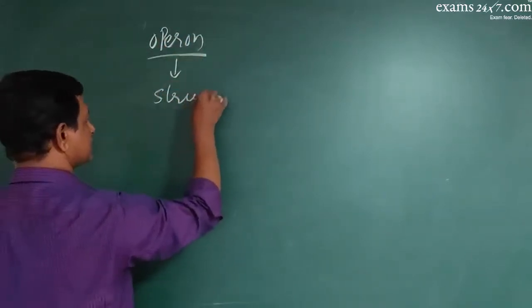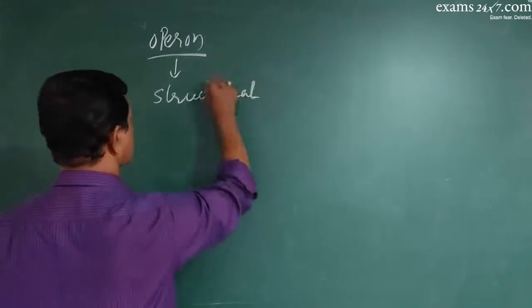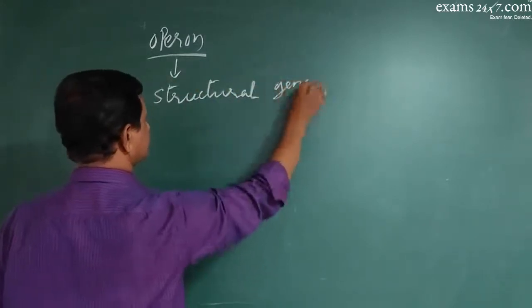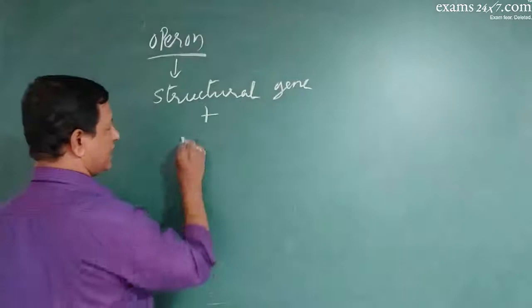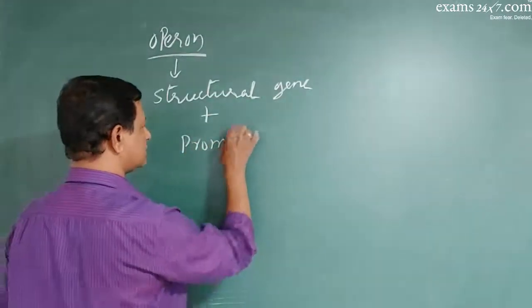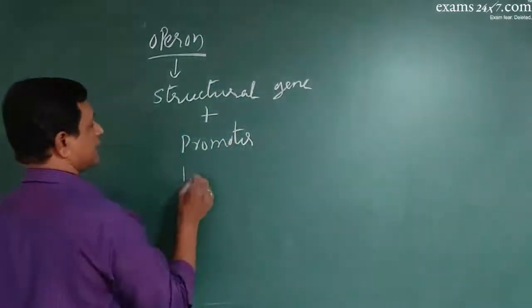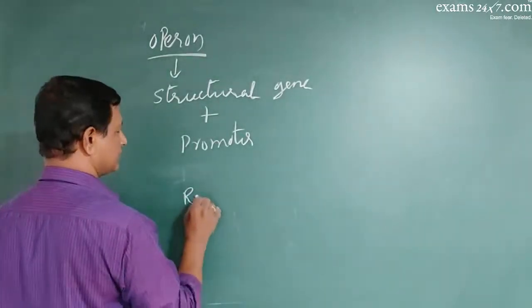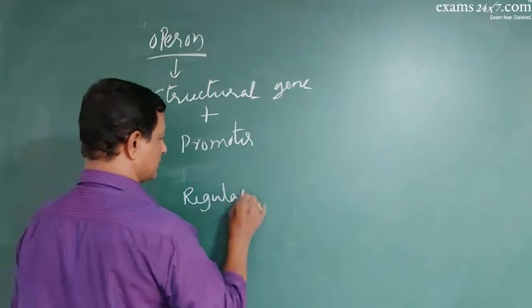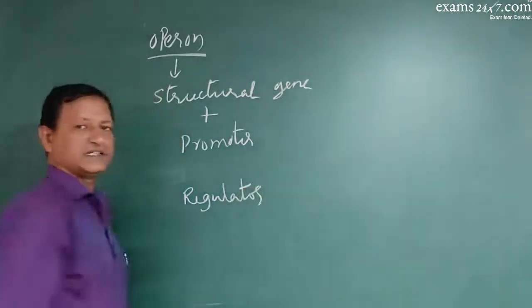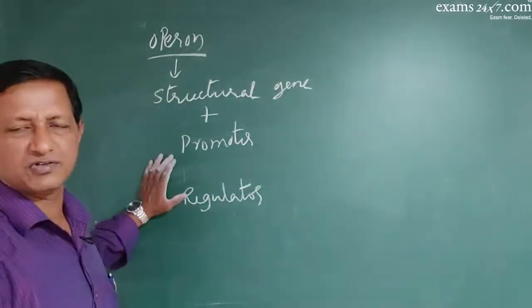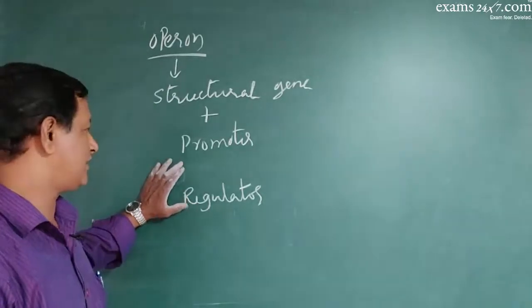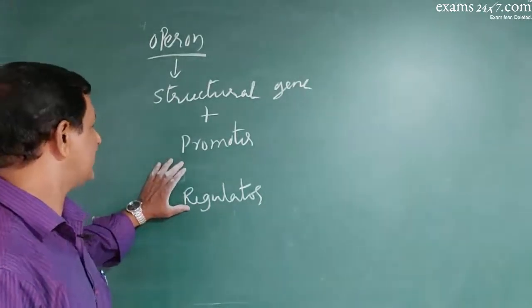structural genes, the combination of structural genes plus other genes like the promoter gene, then the regulator gene or repressor regulator gene, and so on.